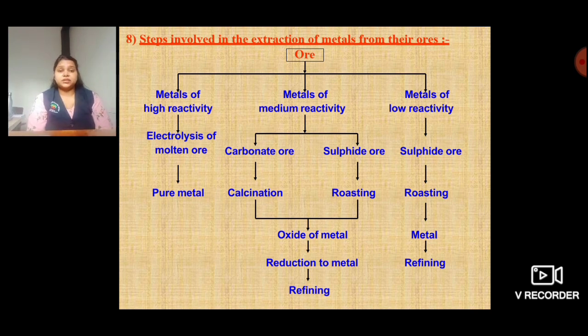The steps involved in the extraction of metals from the ores are as follows. For metals of high reactivity, electrolysis of molten ore takes place. Metals of medium reactivity have different methods by which extraction takes place. And for metals of low reactivity, the process is sulfide ore roasting. So this is the overall aspect of how extraction takes place.